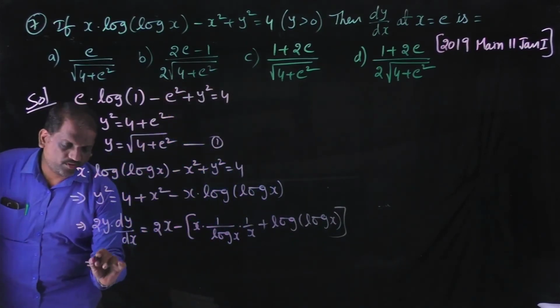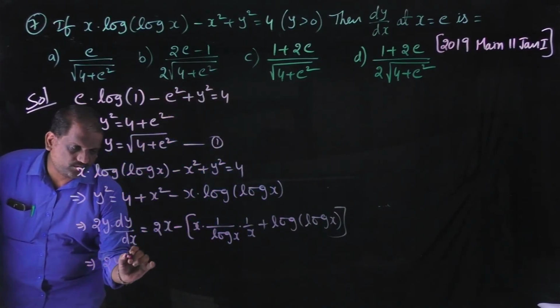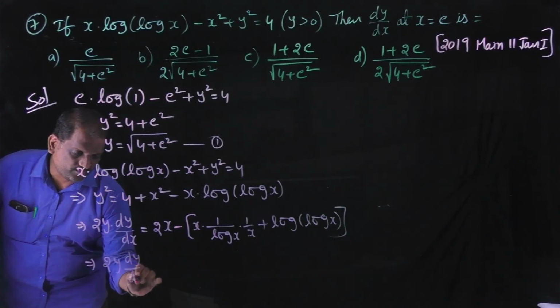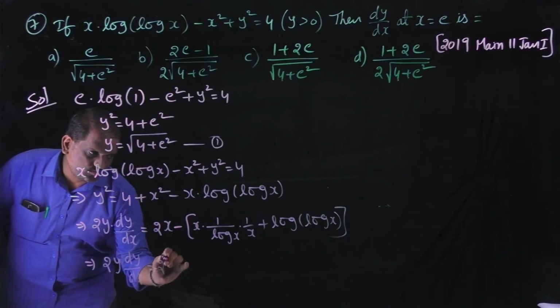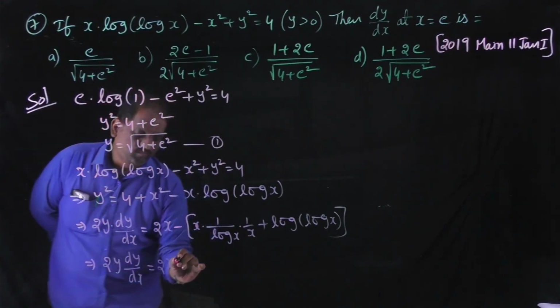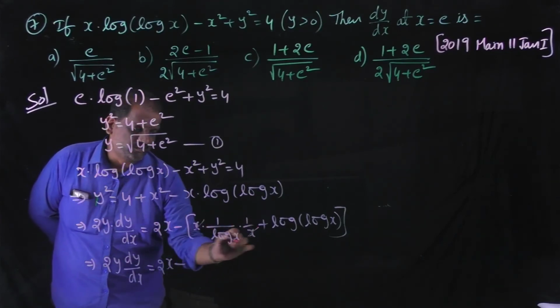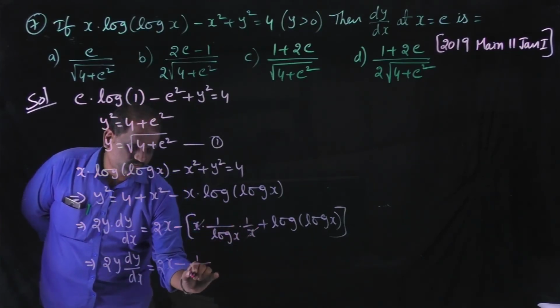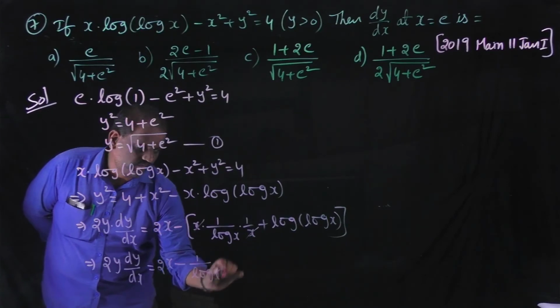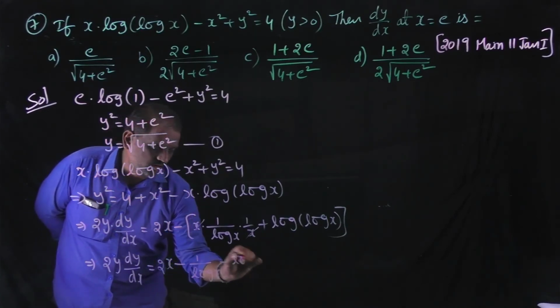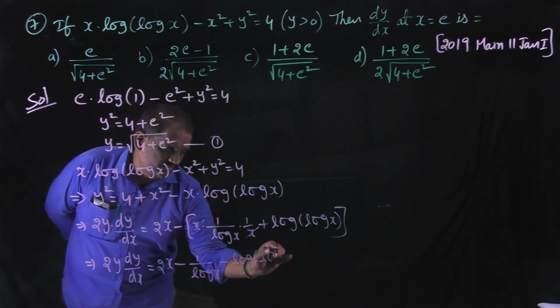That implies 2y into dy by dx is equal to 2x minus, here x are cancelled, then it is 1 by log x minus log of log x.